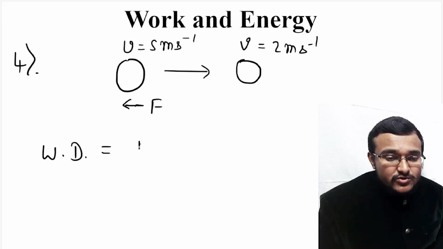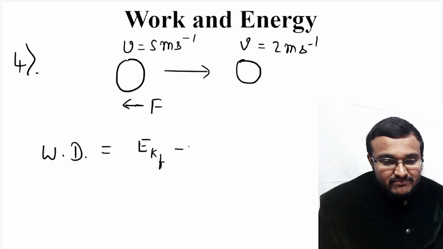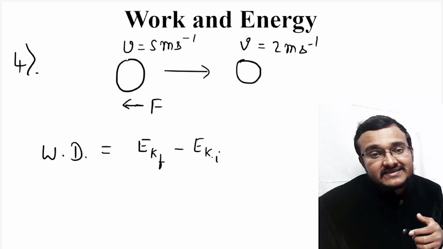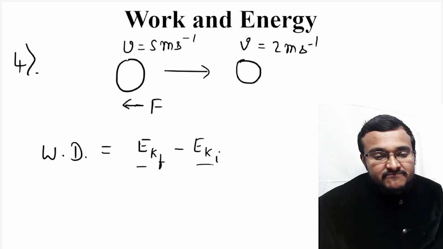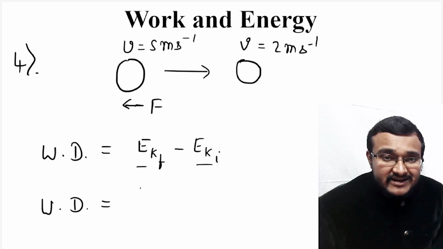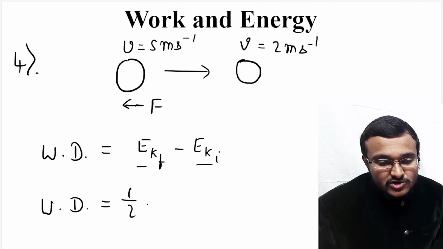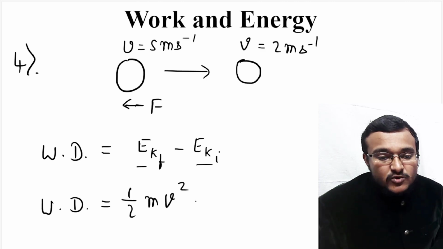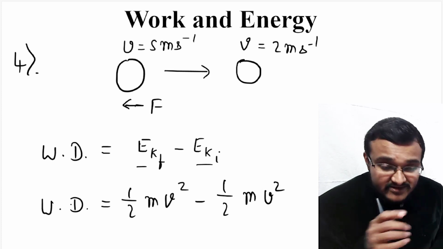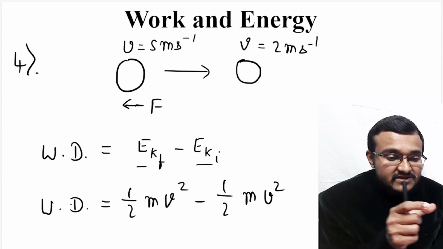So work done is equal to the difference in kinetic energy, the final kinetic energy minus the initial kinetic energy. EKF is the final kinetic energy, and EKI is the initial kinetic energy. So EKF minus EKI, the difference in kinetic energy, gives you the work done. The final kinetic energy will be equal to half mv square, and the initial kinetic energy will be equal to half mu square. So half mv square minus half mu square gives you the work done.